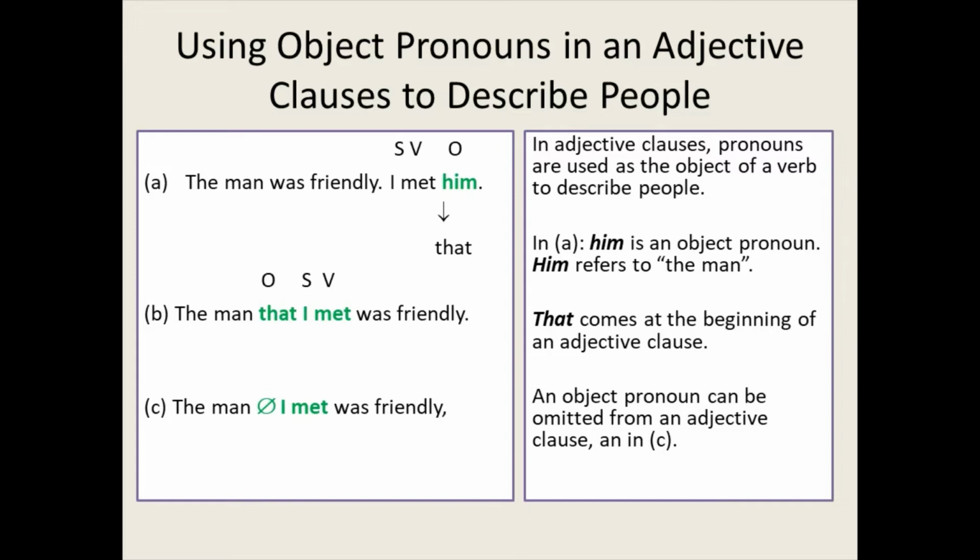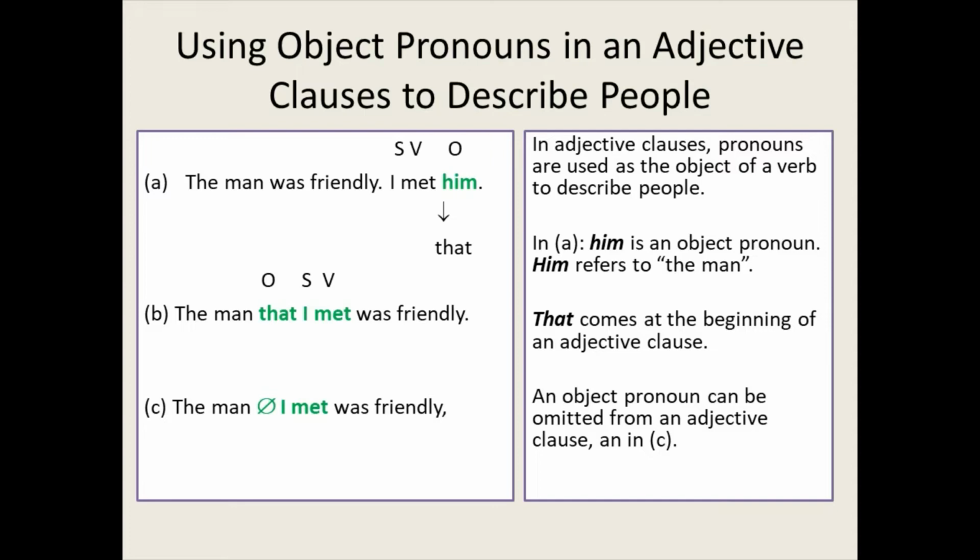Now we are going to change it into an adjective clause. The man that I met was friendly. That comes at the beginning of an adjective clause. In here, that replaces the object pronoun him. An object pronoun can be omitted from an adjective clause, as we can see in C. The man I met was friendly.